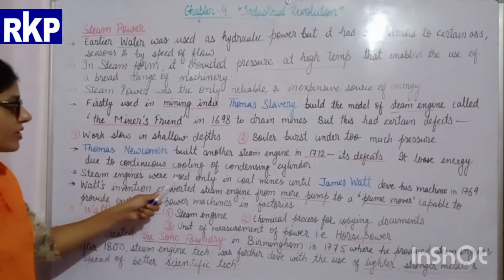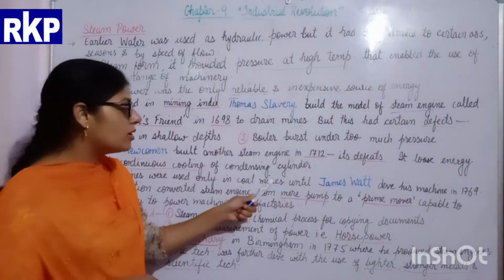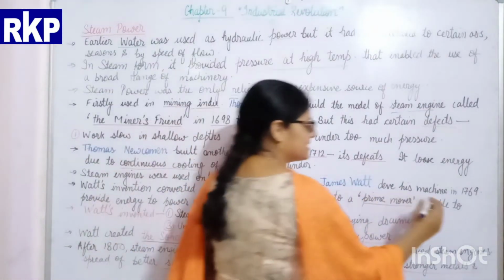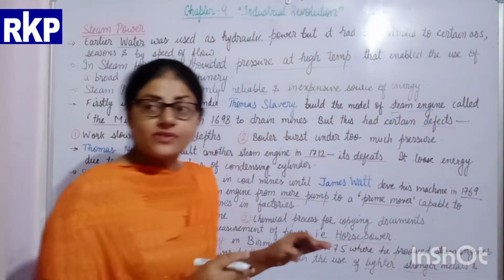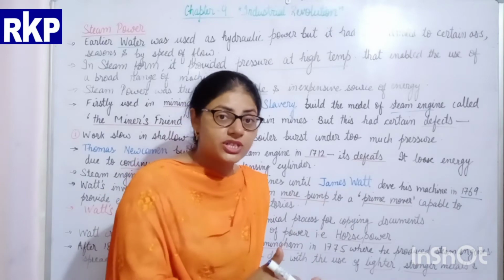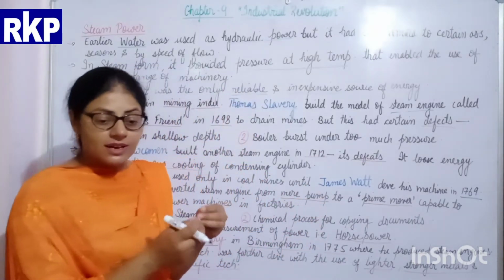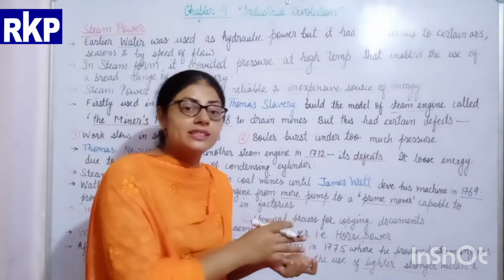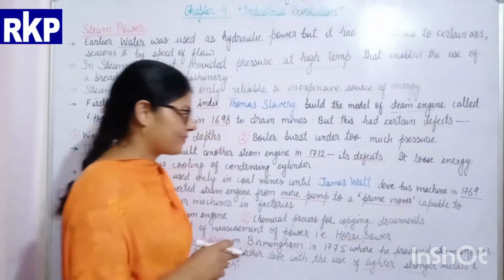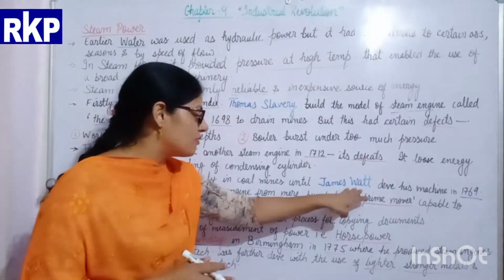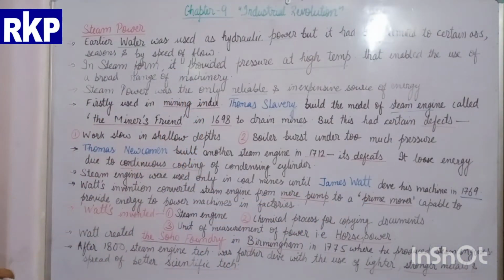Steam engines were only used in coal mines until James Watt developed his machine in 1769. Before that, steam power was used only in the mining industry. The steam engine made by James Watt was different from the earlier one.